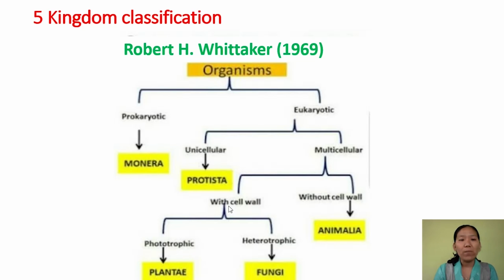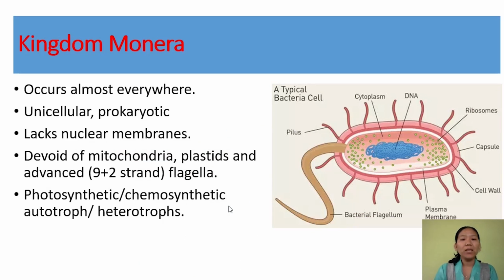So let us talk about each one of the kingdoms in detail. First is Monera. Kingdom Monera occurs almost everywhere. It occurs in unfavorable, or you can say extreme, conditions also. It is present in air, water, land, soil, ice, or hot spring.